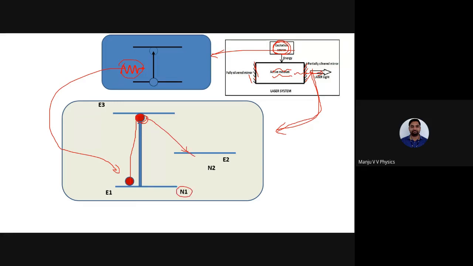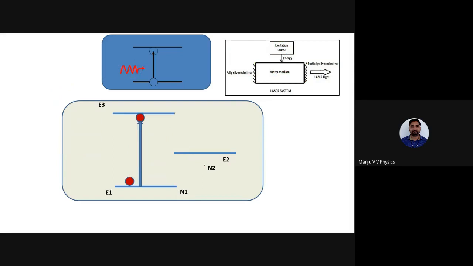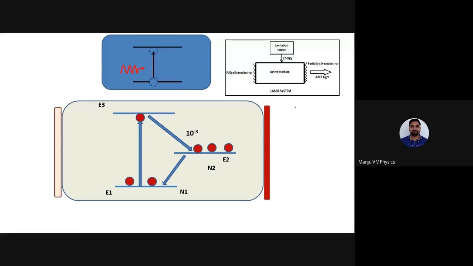This N1 is the number of atoms in the ground state. N2 is the number of atoms in the metastable state. Now atoms come from E3 to E2. More number of atoms stay in N2 than N1. See here, there are 3 atoms here, there is 1 atom. Then from E2, or from N2, to N1 the atom comes. So there will be 2 mirrors. This is called population inversion. The complete process is called population inversion.